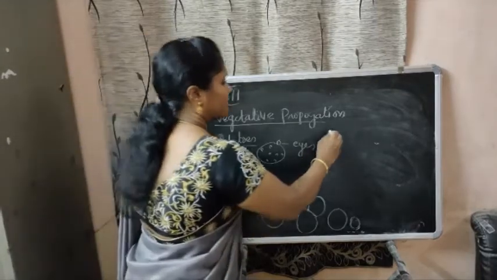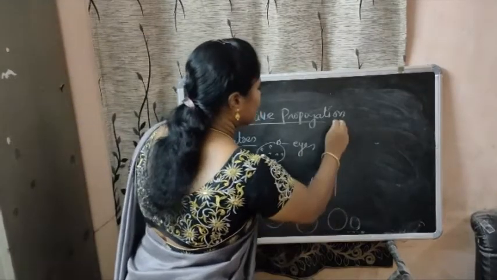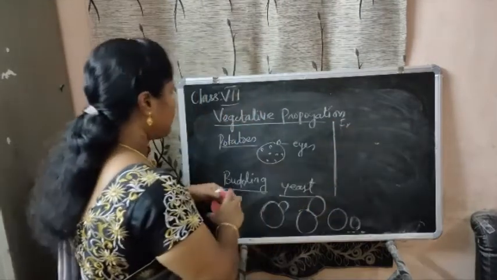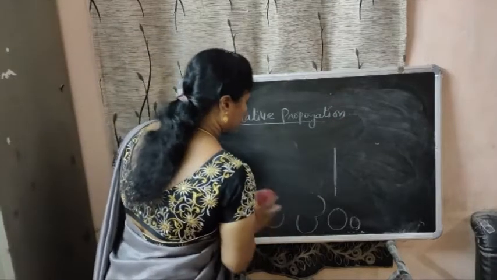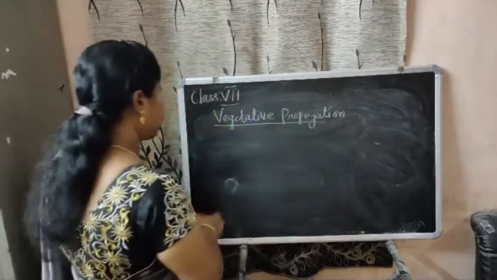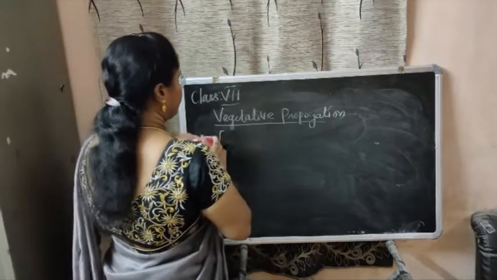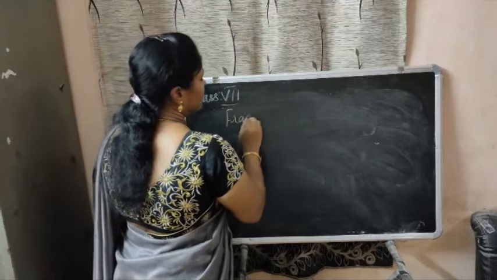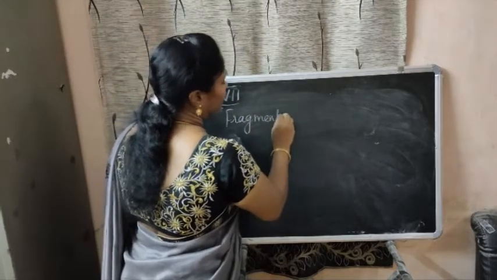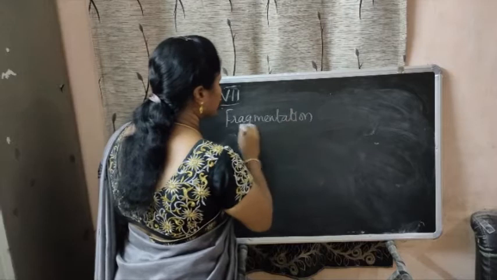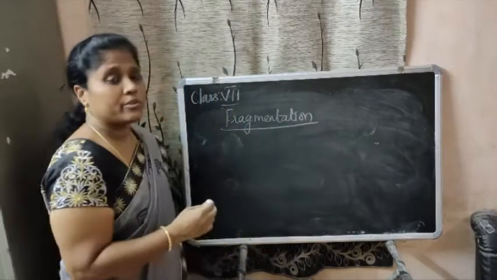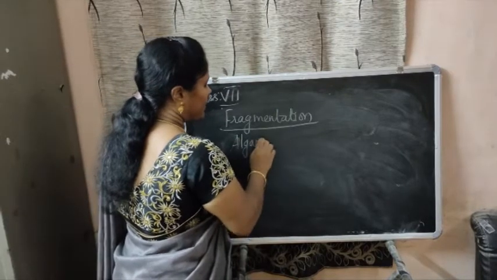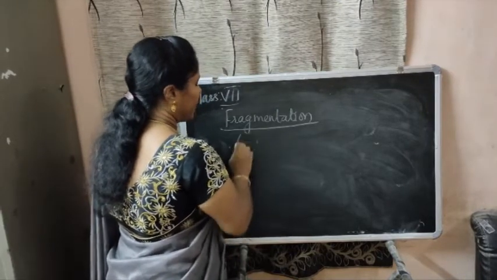Next is reproduction by means of fragmentation. The fragmentation method is possible in some algae.